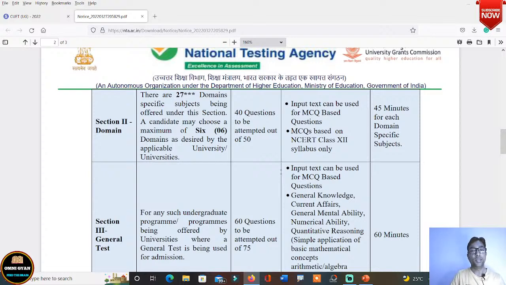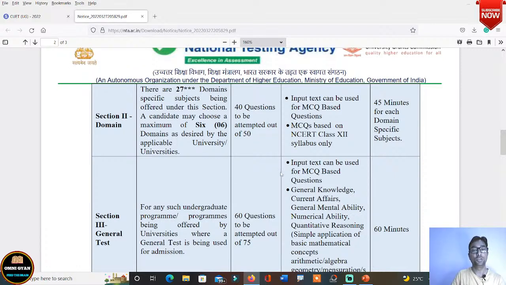Now there are 27 domain specific subjects. Again I'm going to take you down there. यहाँ पे आप स्टार मार्क देख रहे हैं ना, ये एक्चुअली नीचे लिस्ट दिया हुआ है. There's a long list given below that I'm going to show you very soon. Okay, a candidate may choose a maximum of 6 domains as desired by the applicable university. तो आपको कितने domains choose करने हैं? आपको 6 domains choose करने हैं.